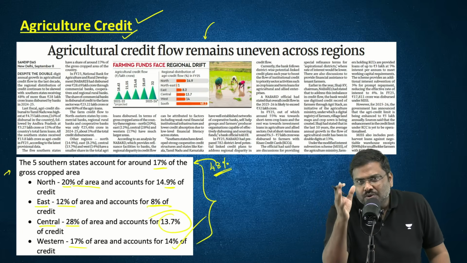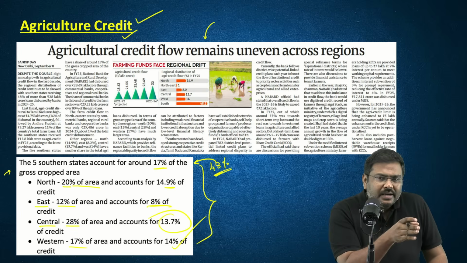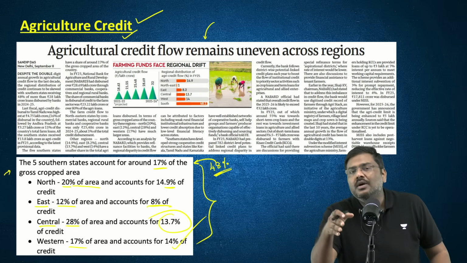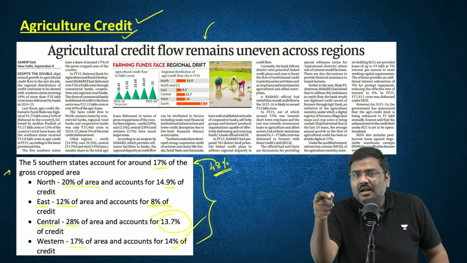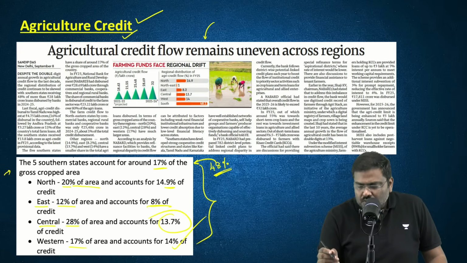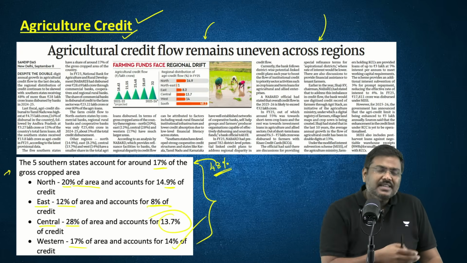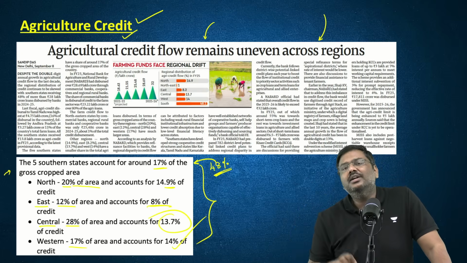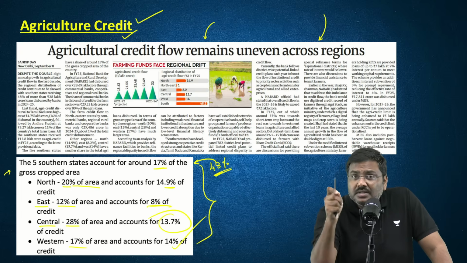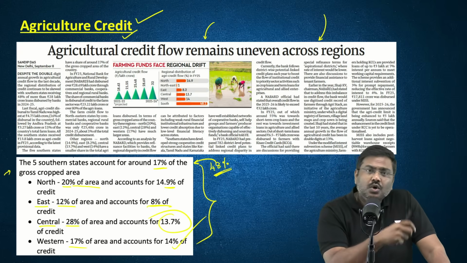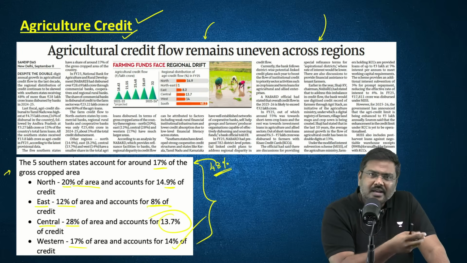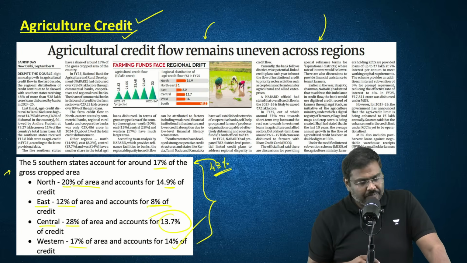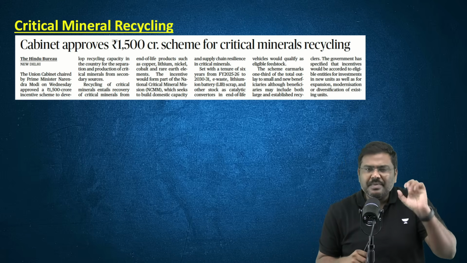The inference that you need to draw is simple. The agriculture credit, no doubt, has increased, but the accessibility is not uniform throughout India, not even proportional compared to the land under cultivation. So we need to ensure through various agencies, through various other reforms, etc., that there is more accessibility to agriculture credit, especially the institutional credit for the farmers, since the cultivation done is in much larger quantity compared to the accessibility to the credit. So this is just a factual information. Please make a note of that.